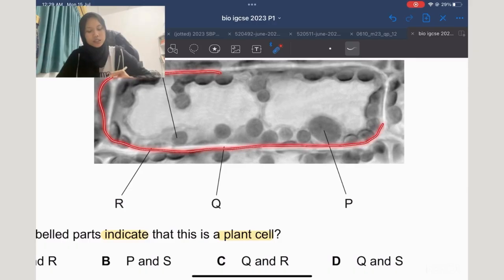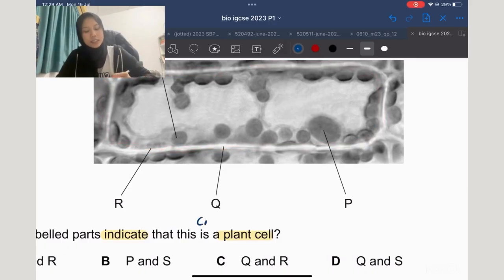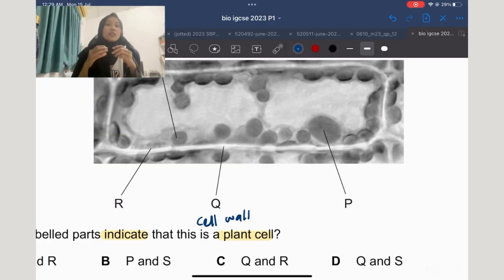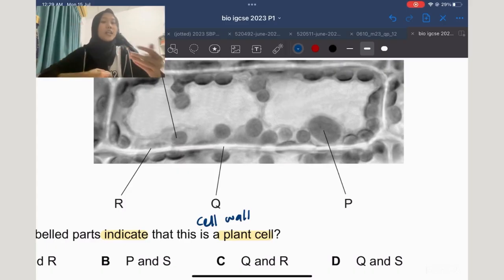What do you think this is? Yes, it is a cell wall. Plant cells have a cell wall which is very turgid and very strong, and it keeps the shape of each cell. However, animal cells have no cell wall, so the shape is very random.